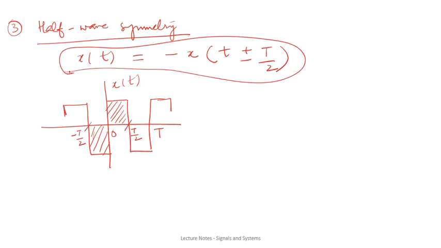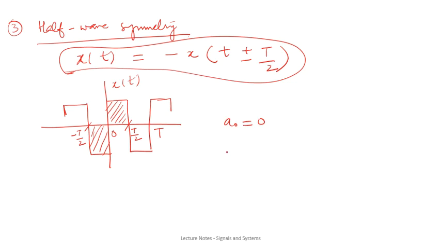For those signals for which this relation holds good, those waveforms are called the half wave symmetric waveforms. These half wave symmetric waveforms can be either even or odd.